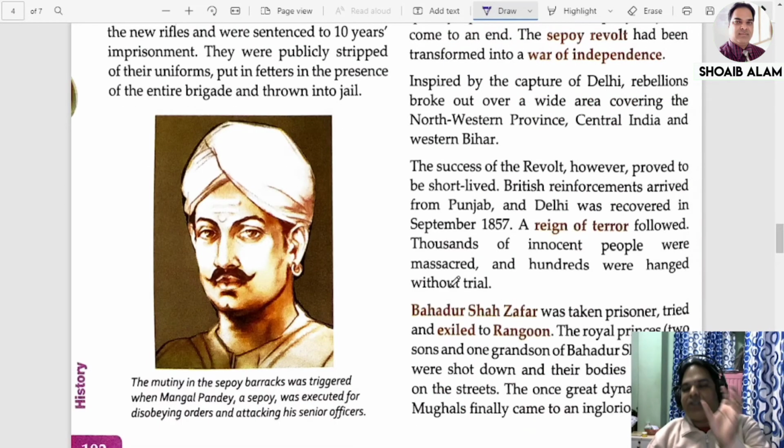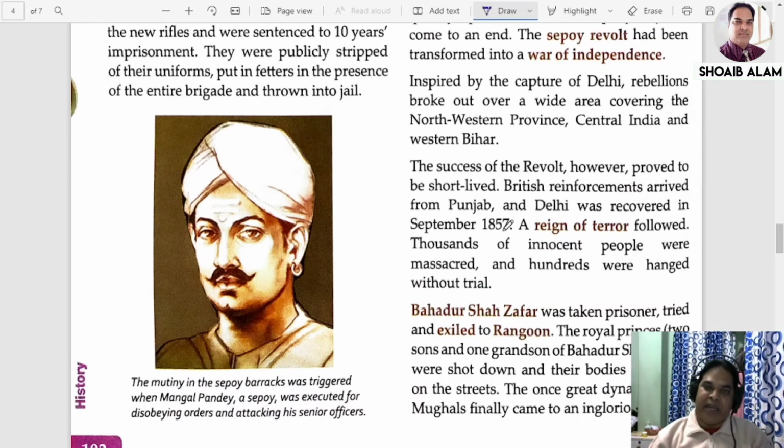Though this movement was short-lived, because once again the British became successful in capturing Delhi. British reinforcements arrived from Punjab and Delhi was recovered in September 1857.